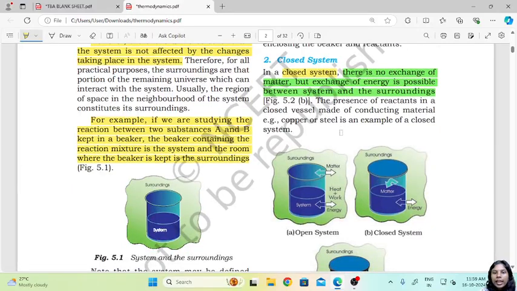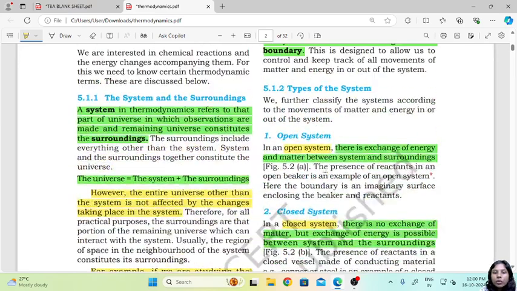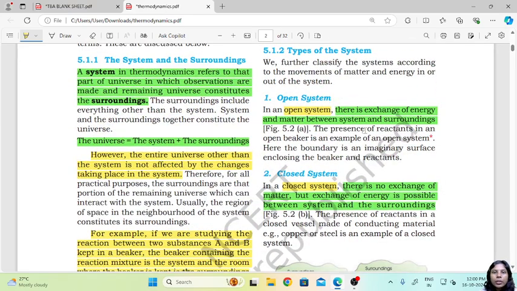Next, let's look at a closed system. Now in a closed system, we need to know there is no exchange of matter, but exchange of energy is possible between the system and the surrounding. Here if we look at an open system, another simple example is acetone. Say I bring acetone and I leave it open over there. So what is happening? Exchange of energy is happening, and secondly matter also, because the matter is reducing, because acetone is highly volatile. If you leave it open, it will disappear. So here both the things are happening, exchange of energy as well as matter.